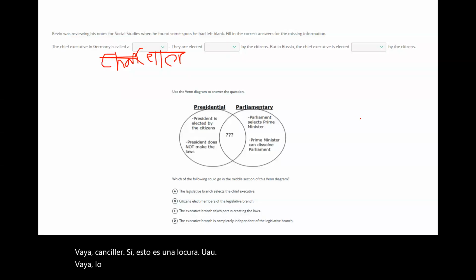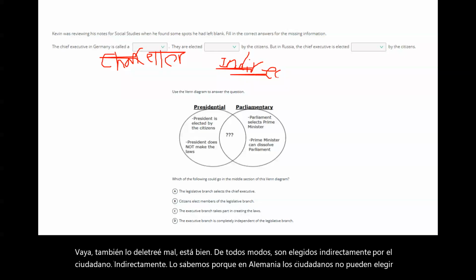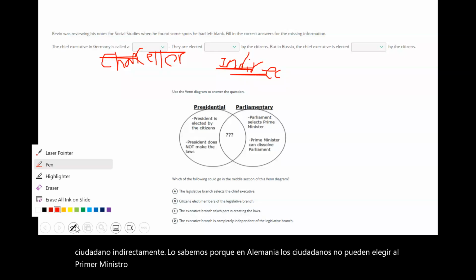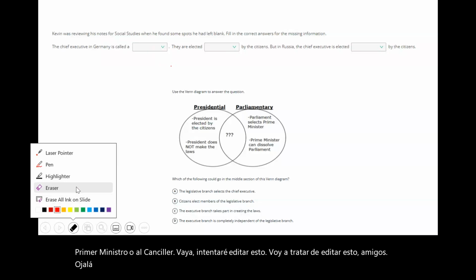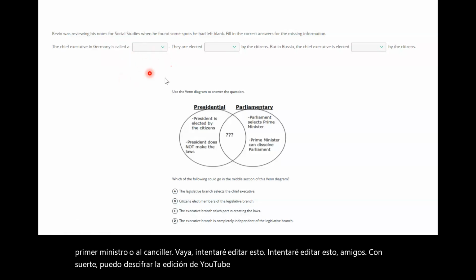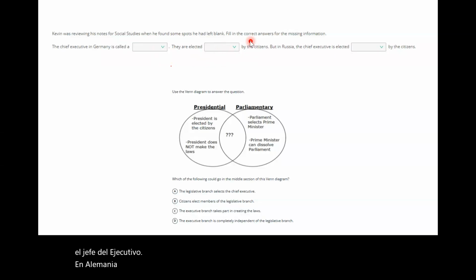All right. Anyway, they're elected indirectly by citizens. Indirectly. We know that because in Germany, citizens don't get to choose the prime minister or the chancellor. I'll try to edit this, folks. Hopefully I can figure out the YouTube editing, and I can just write this right here and right there. But again, the chief executive in Germany is called chancellor. They're elected indirectly by the citizens.